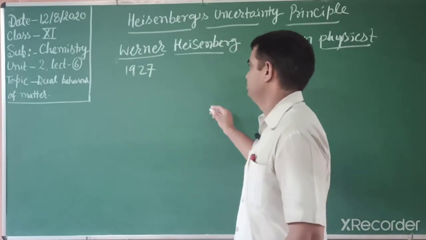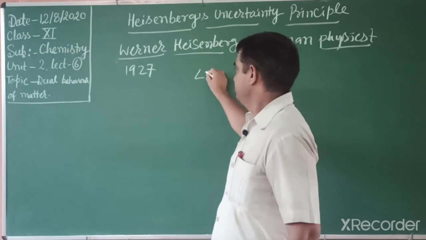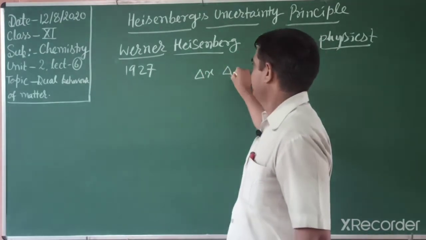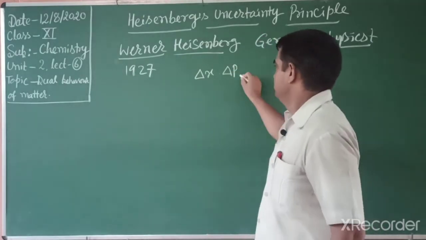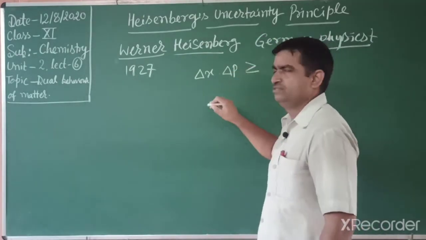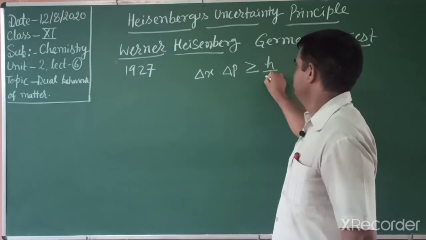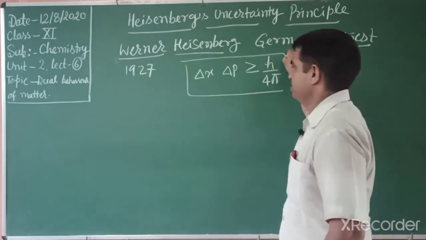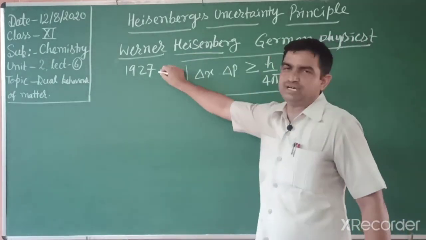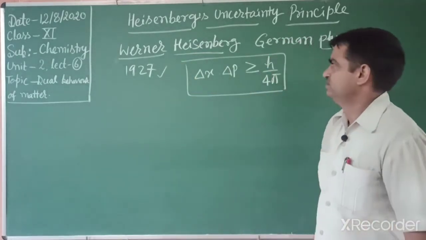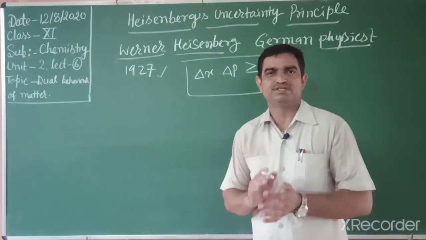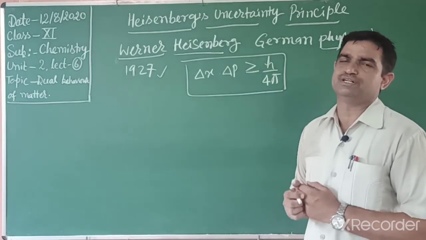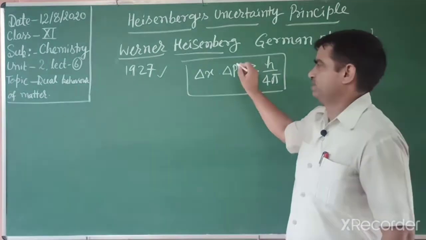That uncertainty, mathematically, is delta x, the uncertainty in position, times the uncertainty in momentum, is equal to or greater than h by 4 pi. This is the mathematical treatment given by Werner Heisenberg in 1927, a German physicist. According to him, we can't find out exact position and momentum or velocity simultaneously for a microscopic object.